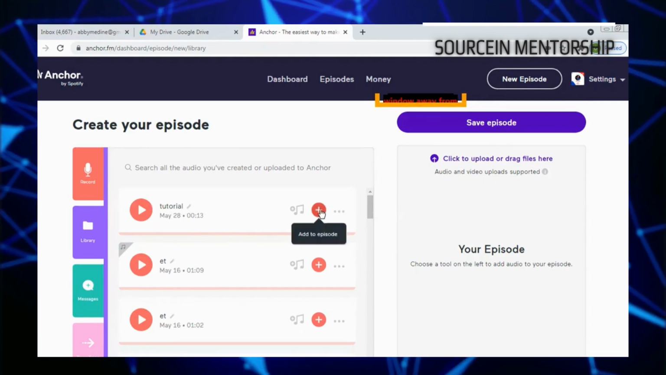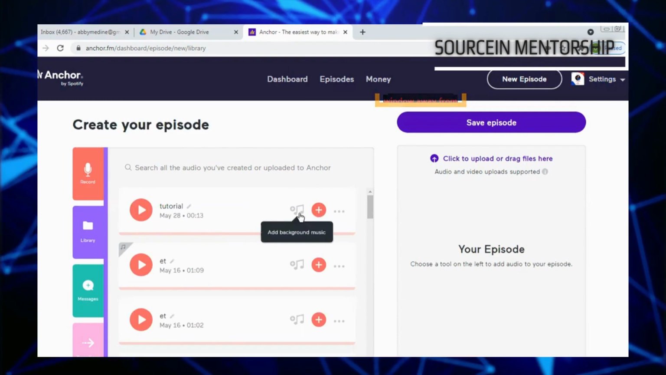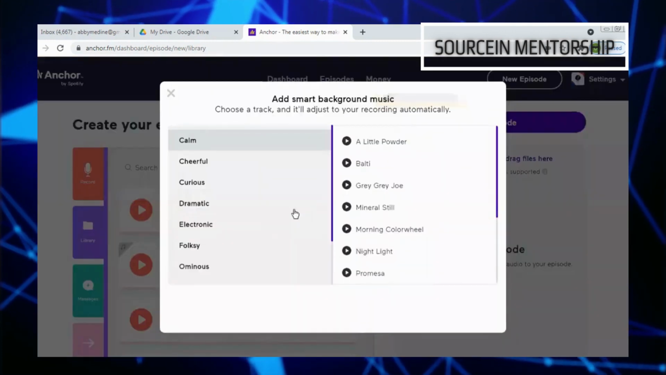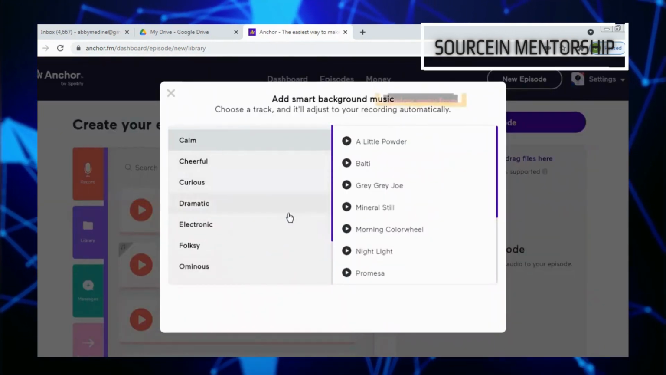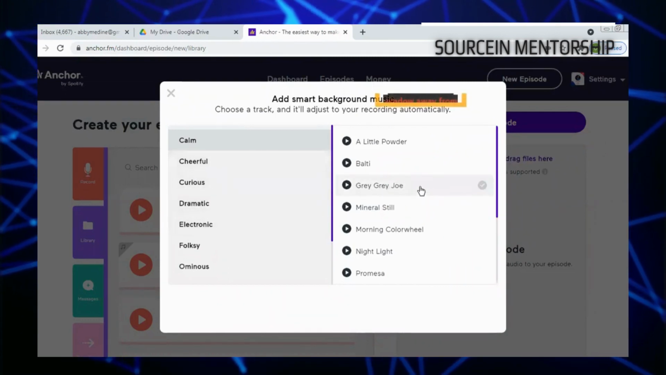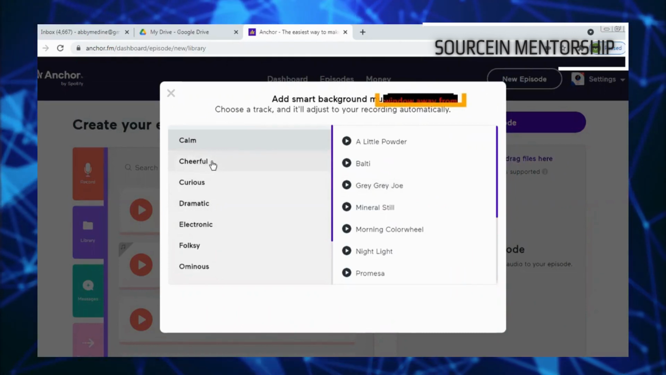You now come to this, where you have the background music. There is a music icon. Click the plus sign. Yeah, Anchor is a very great platform. You have a lot of music depending on what you want. This used to be my music, so you can choose anyone depending on your podcast.